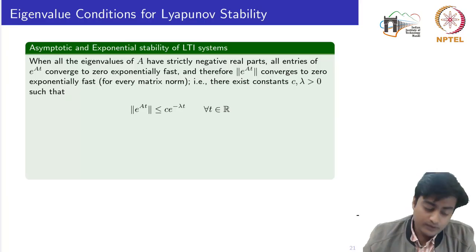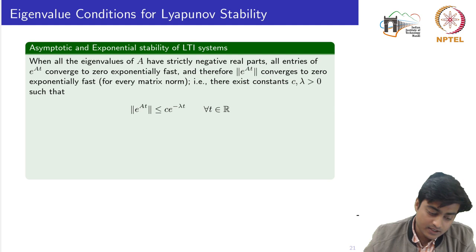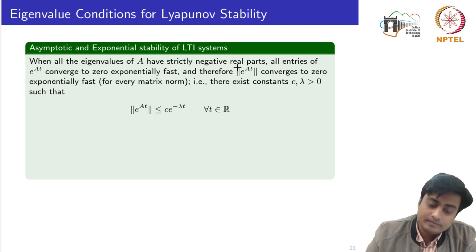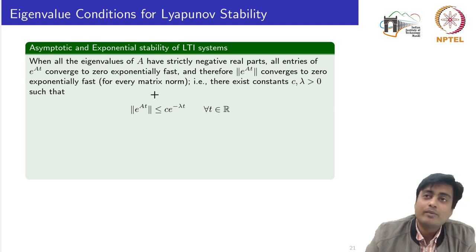Next we will see what is the equivalence between the asymptotic stability and exponential stability, particularly for the LTI systems. When all the eigenvalues of the matrix A have strictly negative real parts, all entries of e to the power At would converge to 0 exponentially fast, and therefore the norm of that exponential matrix converges to 0 exponentially fast for every matrix norm.